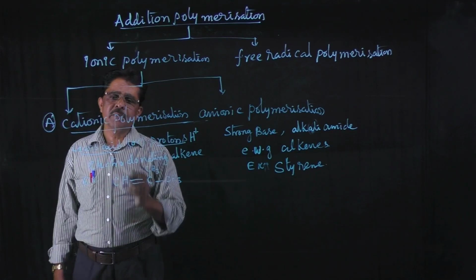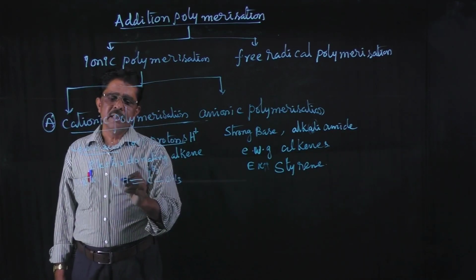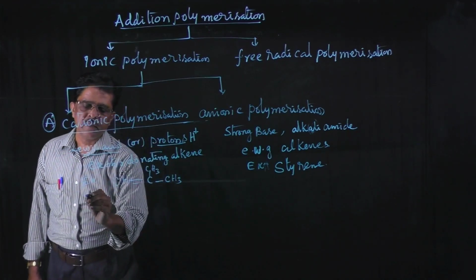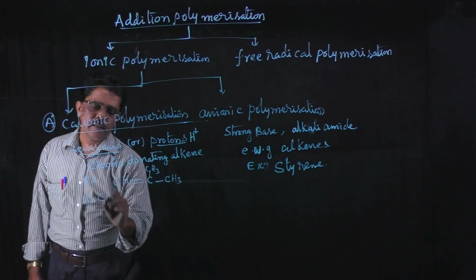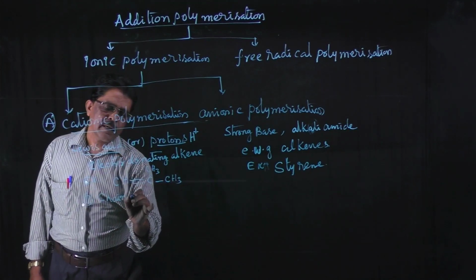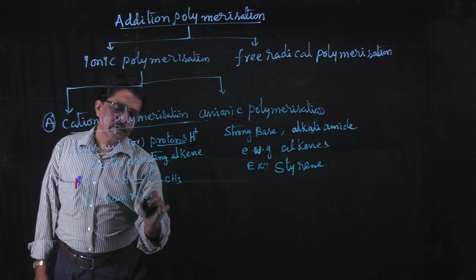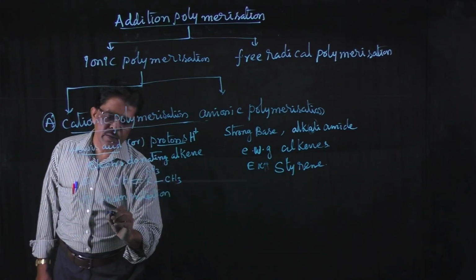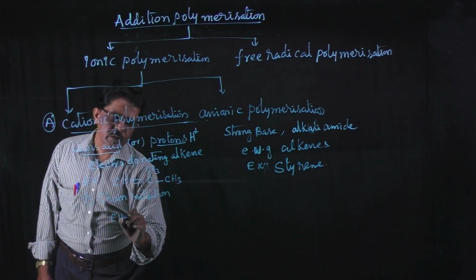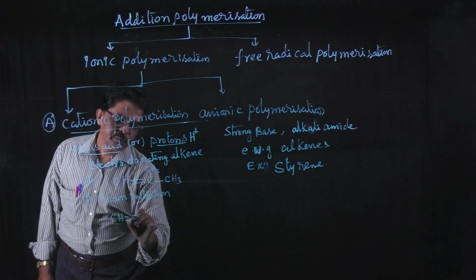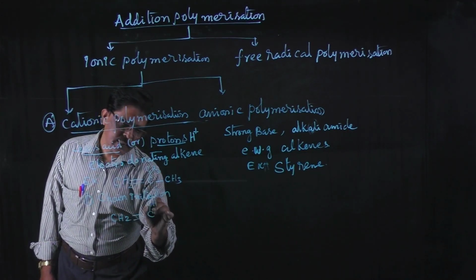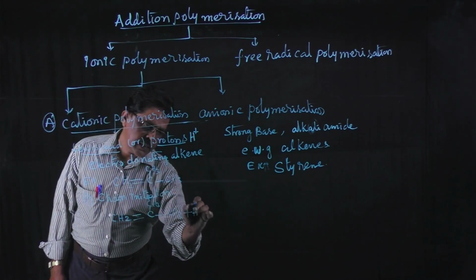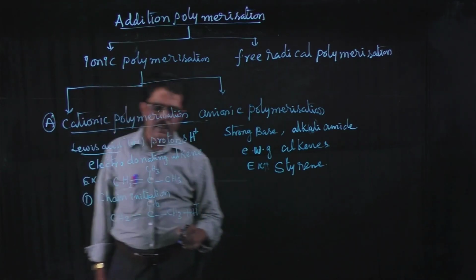Let us discuss cationic polymerization with the example of 2-methylpropene. In the first step, the chain initiation step, CH2=C(CH3)2, here the H+ ion attacks the double bonded carbon.